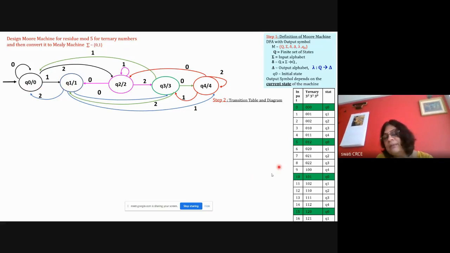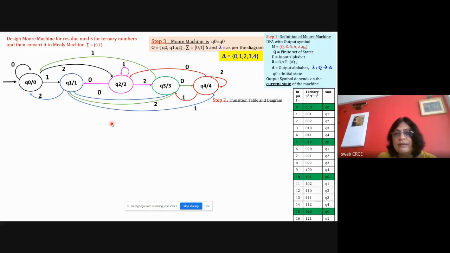Now you take a random number, any number like 121 or 130 in decimal, convert it to ternary and check your answer. Only then you can say that your answer is correct. So the Moore machine is done. Create the table for the Moore machine. Write down delta, with inputs 0, 1, 2. Q0 to Q4 are the states, and the output symbols are 0, 1, 2.